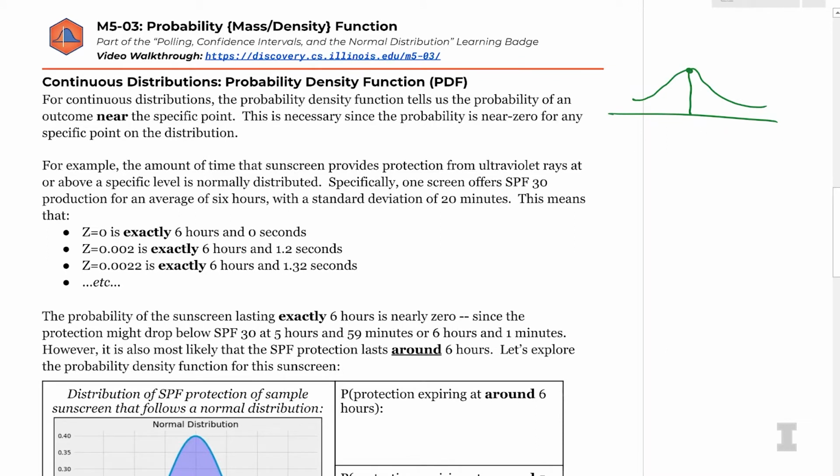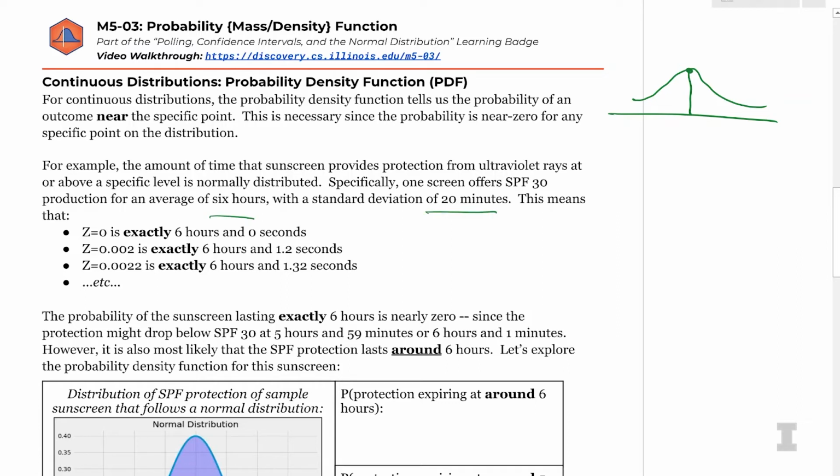We can think about this if we think about a sunscreen product. Here's the example I have. The amount of time that sunscreen provides protection from ultraviolet rays is normally distributed. Specifically, one sunscreen provides SPF 30 protection for an average of 6 hours with a standard deviation of 20 minutes.